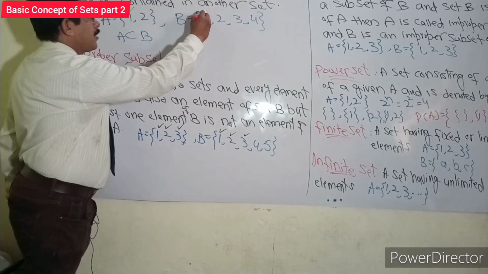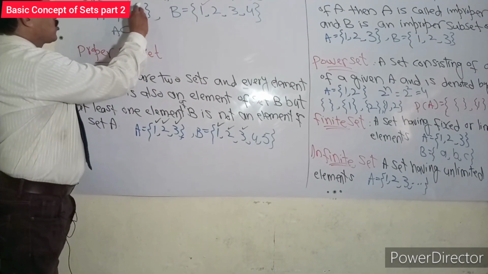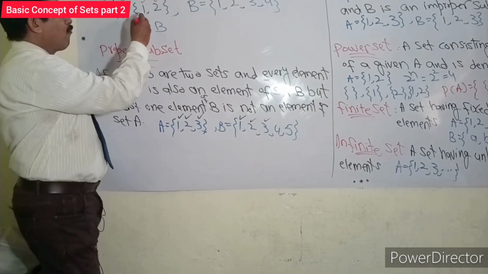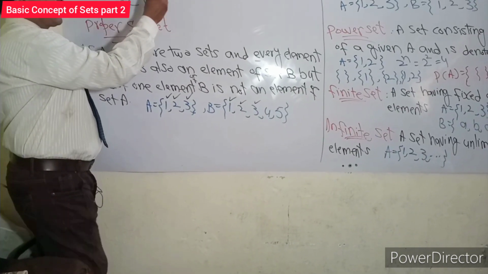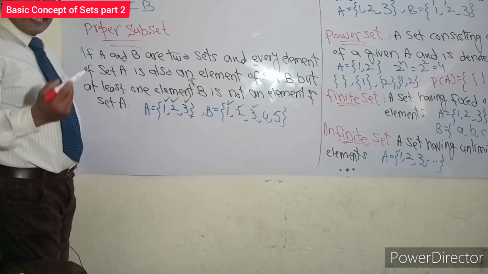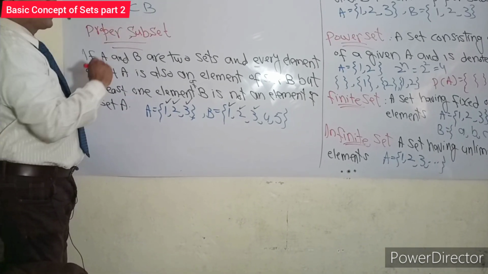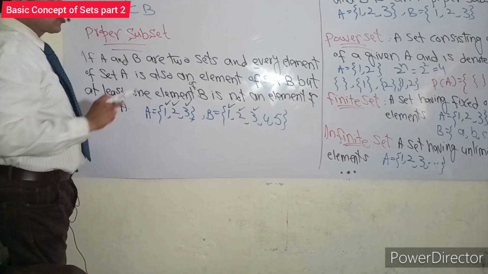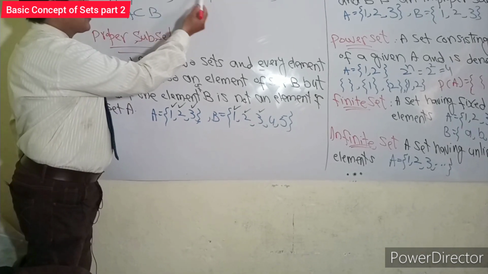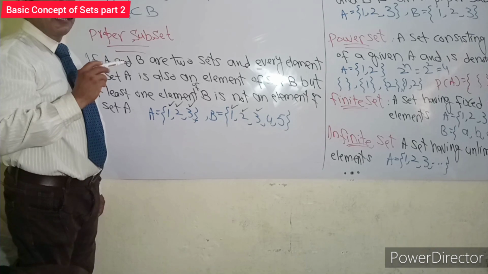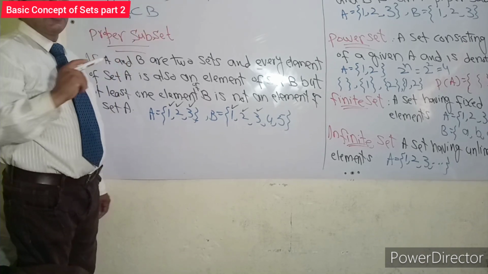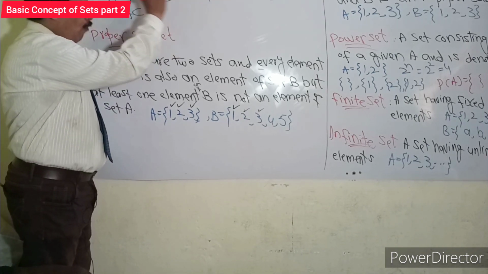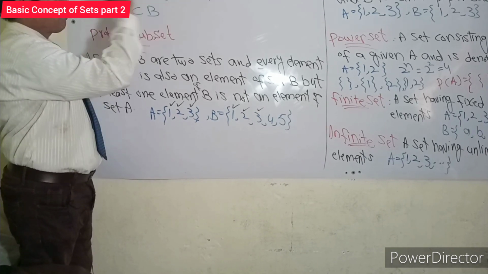One is also found in set B. The second element is 2, and 2 is also found in set B. It means all elements 1, 2 of set A are also a part of set B. So we can say that A is a subset of B. But all elements of set B are not found in set A, so we can say that B is not a subset of A, but B can be written as a superset of A. B is a superset of A, while A is a subset of B.